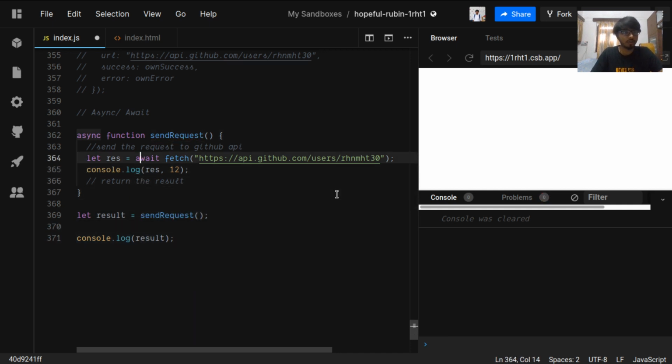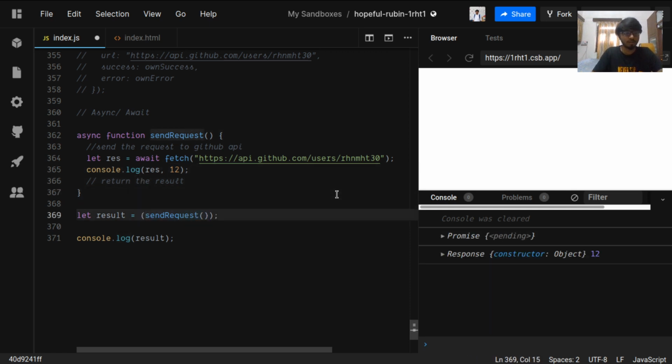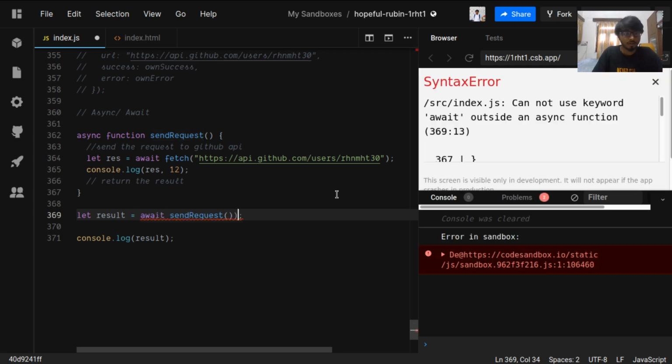What we can do is wrap it in a function and await. We don't have an async, so I guess it will not work.